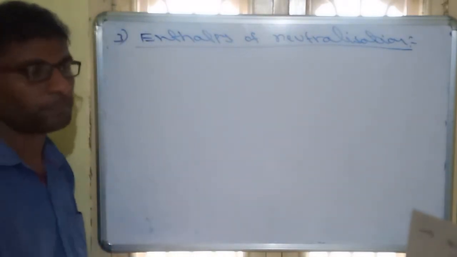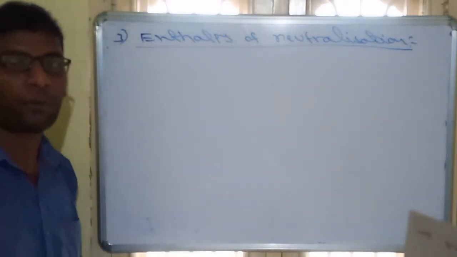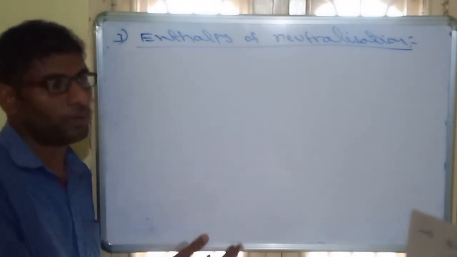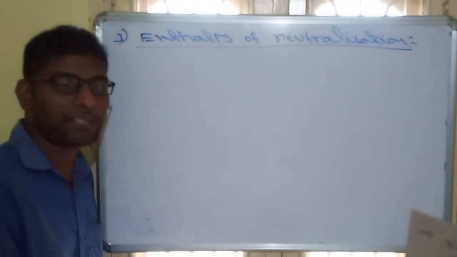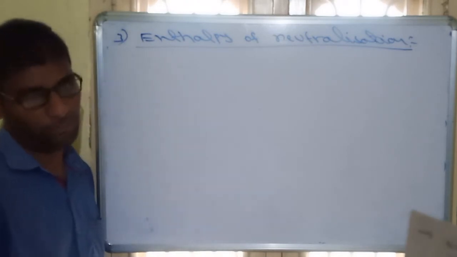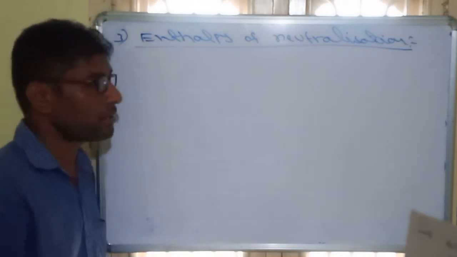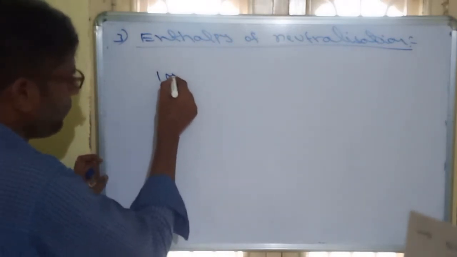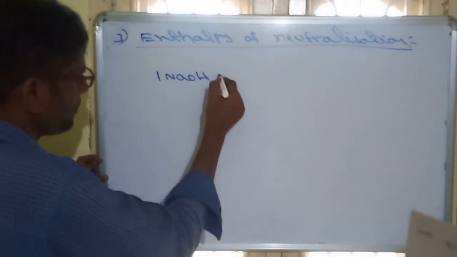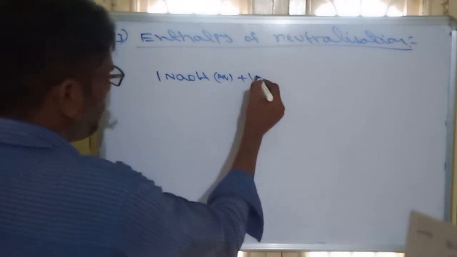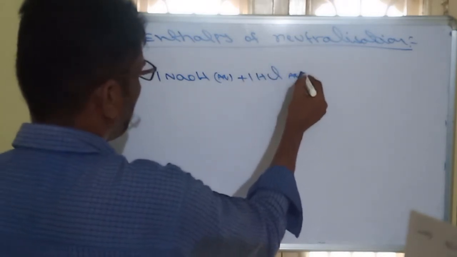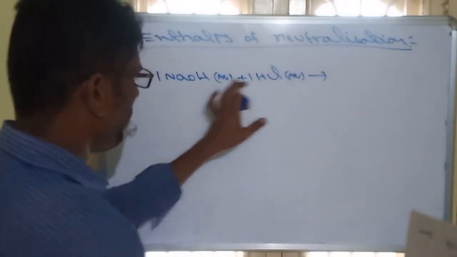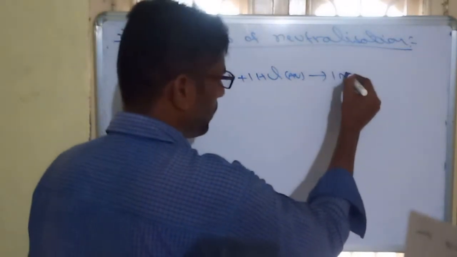So write this statement. It is the change in enthalpy during the neutralization of 1 gram equivalent acid with the base or vice versa. Now say we are taking 1 mole of NaOH neutralizing with 1 mole of HCl. NaOH and HCl, what will they form?